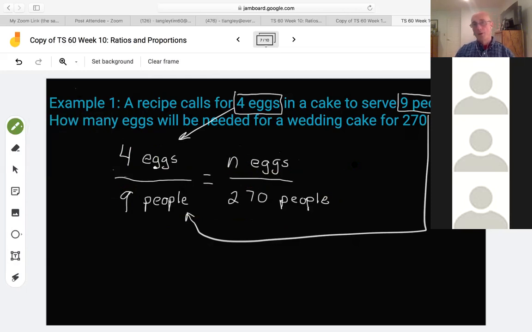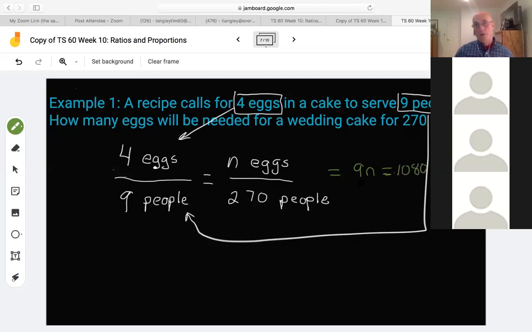I can go, this whole ratio equals 9n, I hope you're following me, 9 times n equals 270 times 4, which is 1080.